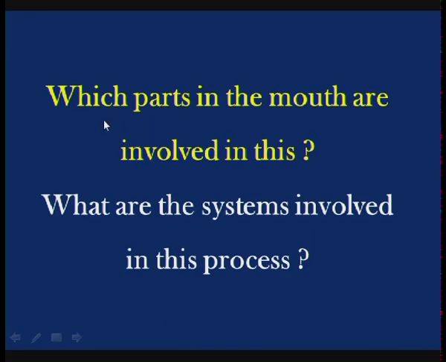Students, can you answer this? Which parts in our mouth are involved in crushing the food into tiny pieces? Yes, the teeth, tongue and the palate are involved in breaking the food into tiny pieces. What are the systems involved in this process? The nervous system, the digestive system and the muscular system are all involved in the process of munching or mastication, because during mastication what happens?